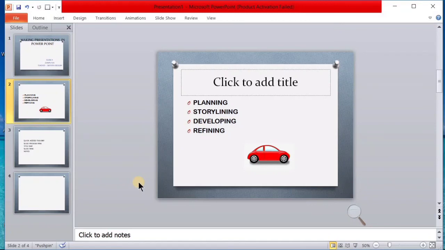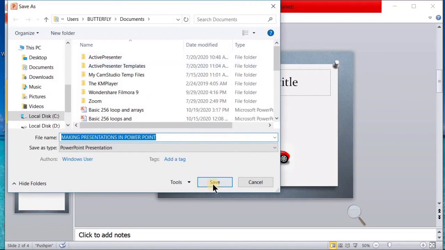Then after completing, I have to check, refine everything, rectify errors. If I have any comments and notes to add, you can add them. Then view slideshow and practice. Before that, you have to save this with Save As, somewhere.